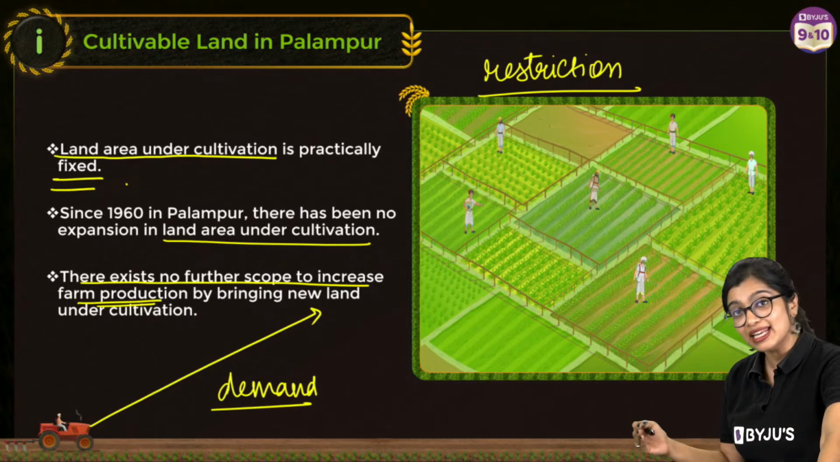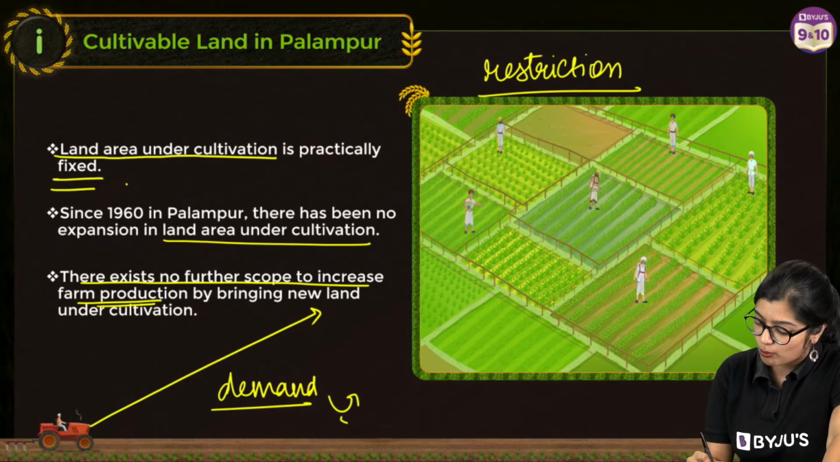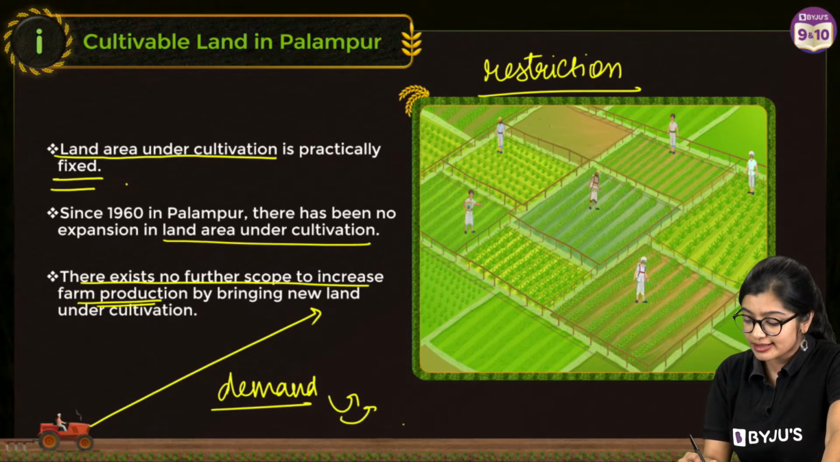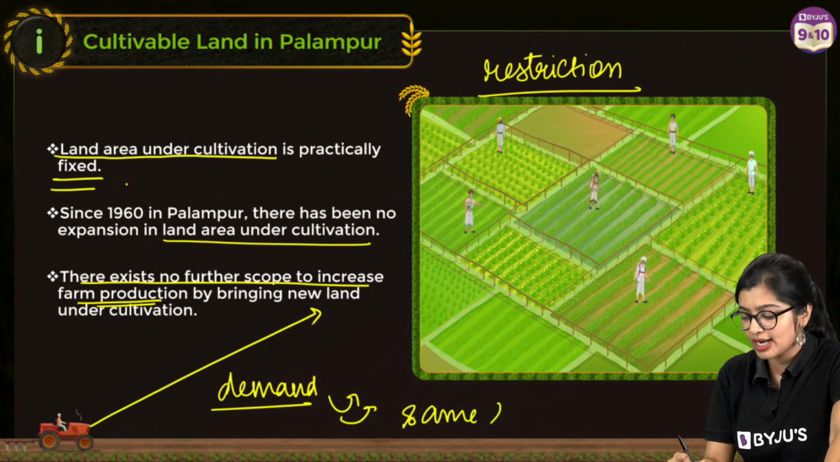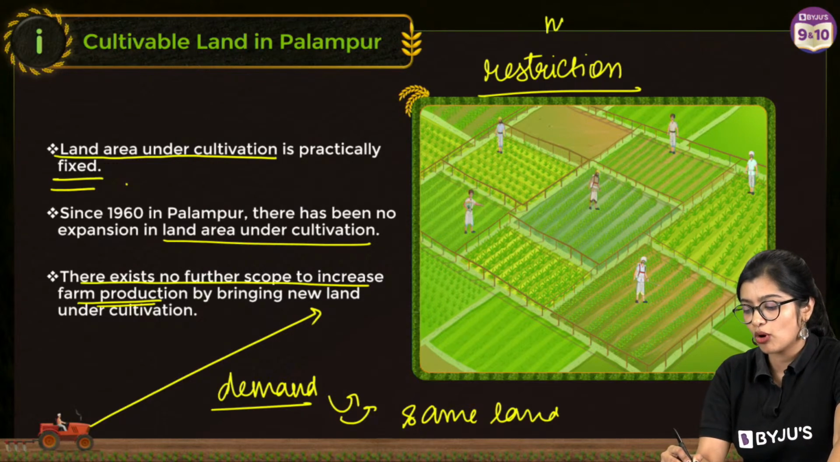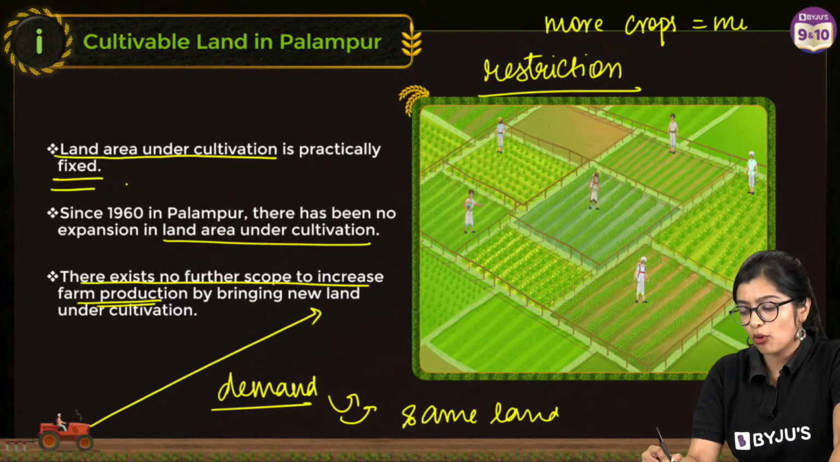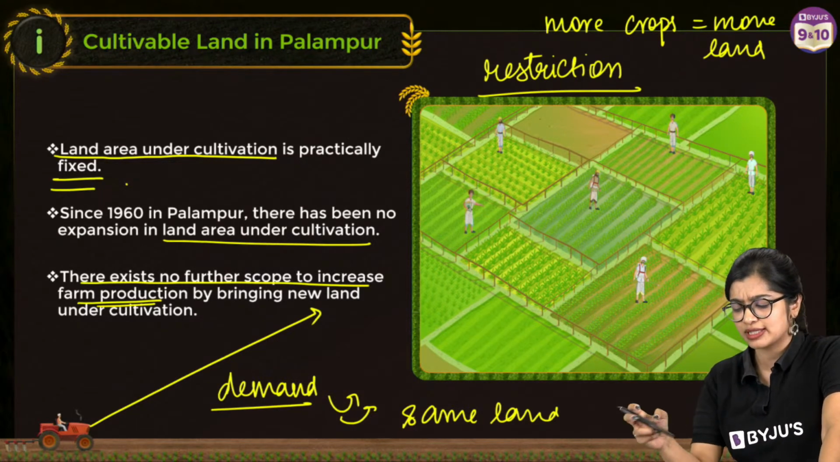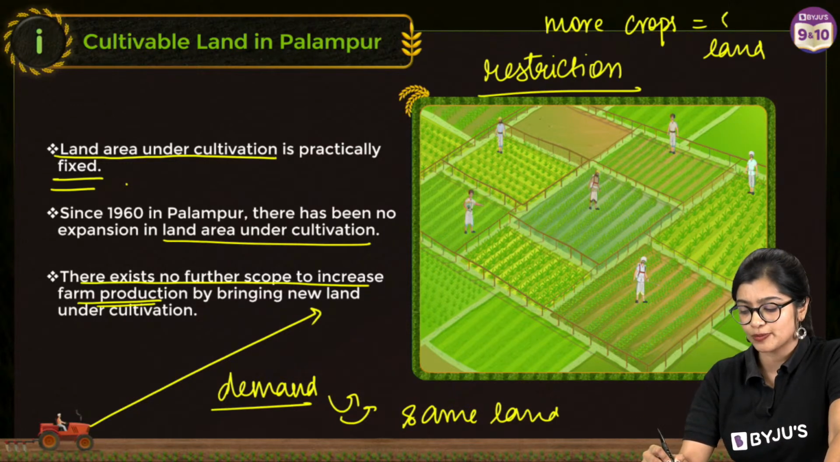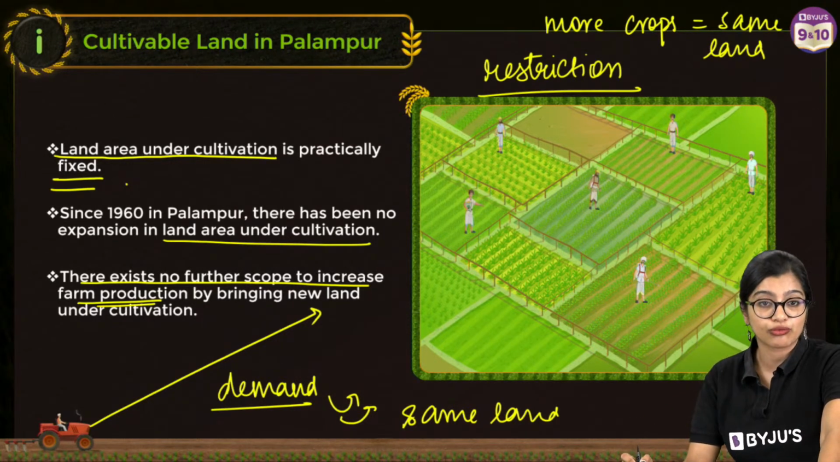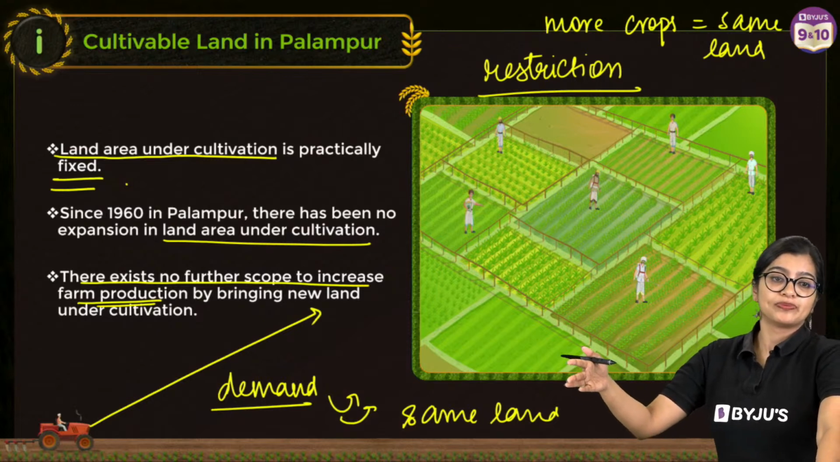So is there any way in which I can grow more crops with the same amount of land? We always think that more crops is equal to more land. Now they are asking us, is there any possibility that I can grow more crops but with the same amount of land? Yes or no?